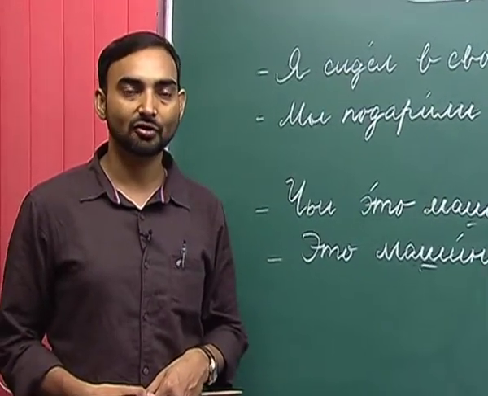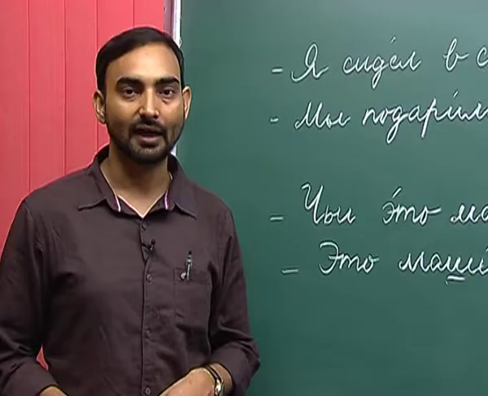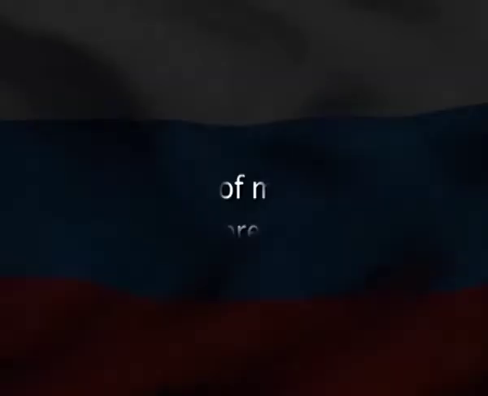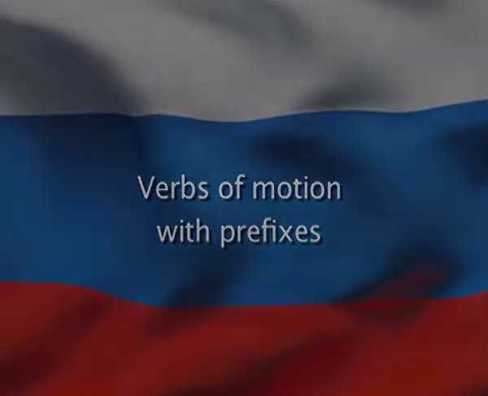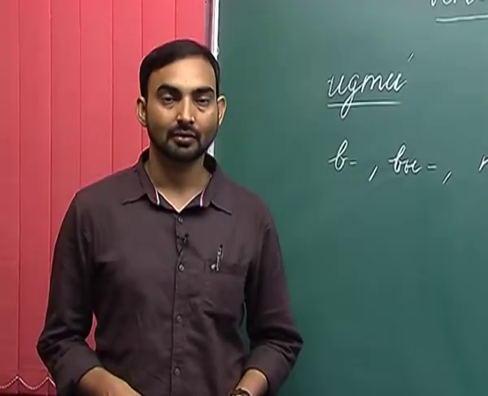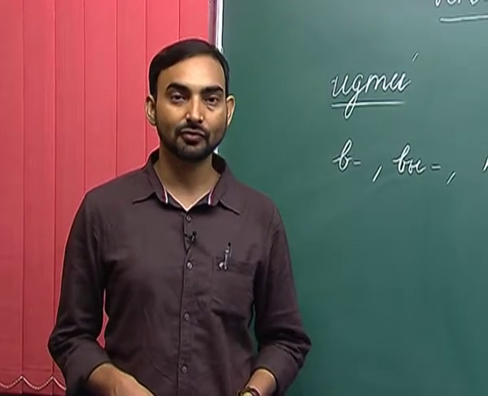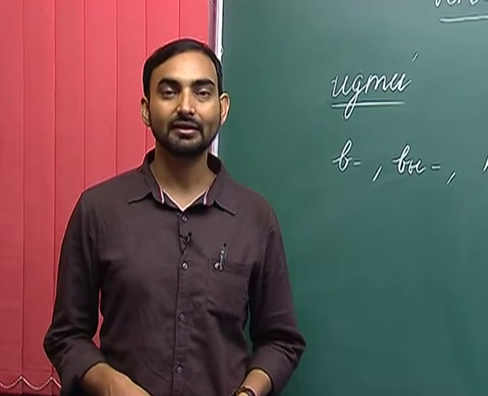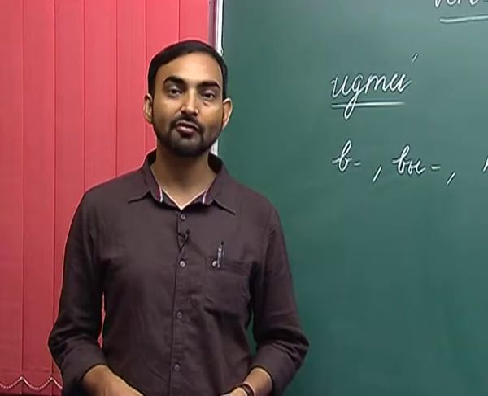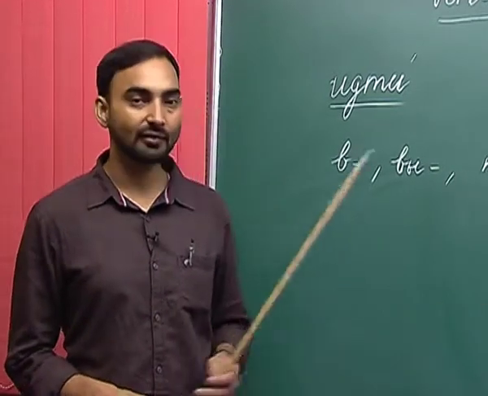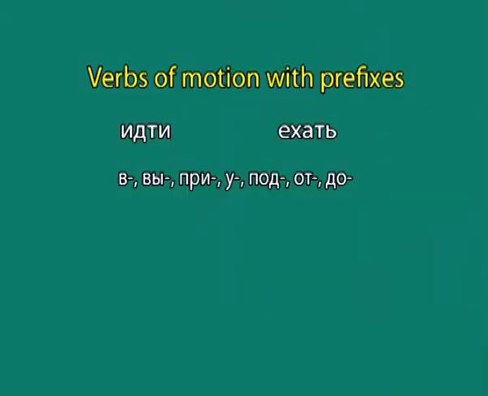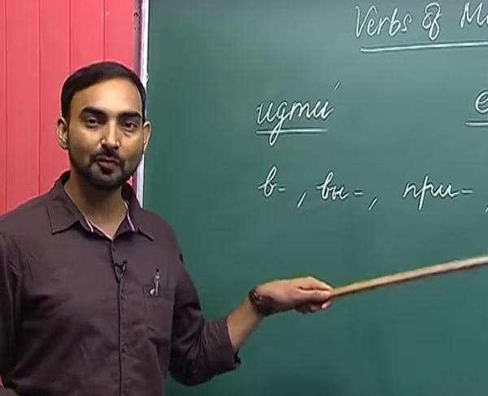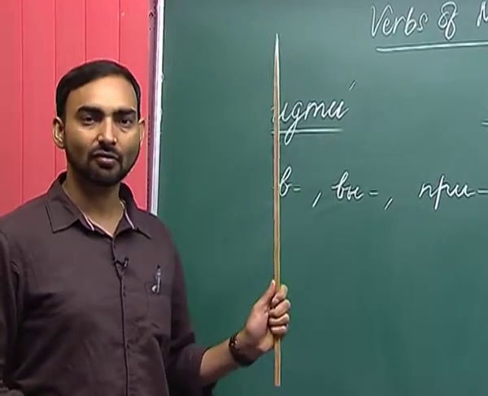Let us move on to the topics that we will be discussing in the current lesson. If you remember, we have already introduced the verbs of motion in the earlier lessons. What are verbs of motion? We have so far discussed only two verbs of motion, идти and ехать. Verbs of motion denote a motion or a movement of something or someone.